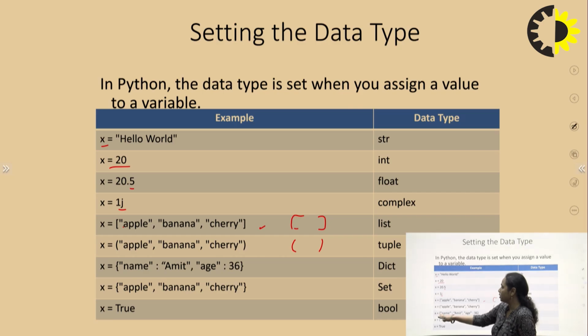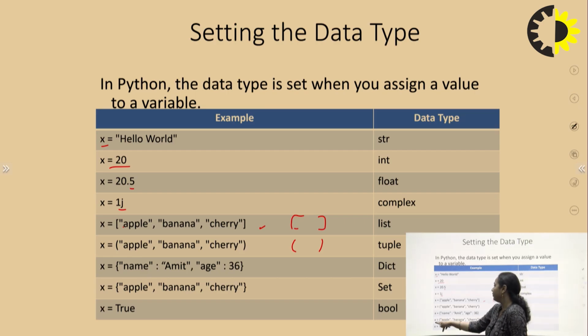Next, x is equal to, within curly brackets, name colon Amit, age colon 36, which means it is dictionary type. So when I print the data type of x, it will return dict, because in a dictionary we map the data. Here is how the mapping is done: name is assigned the value Amit and age is assigned the value 36.